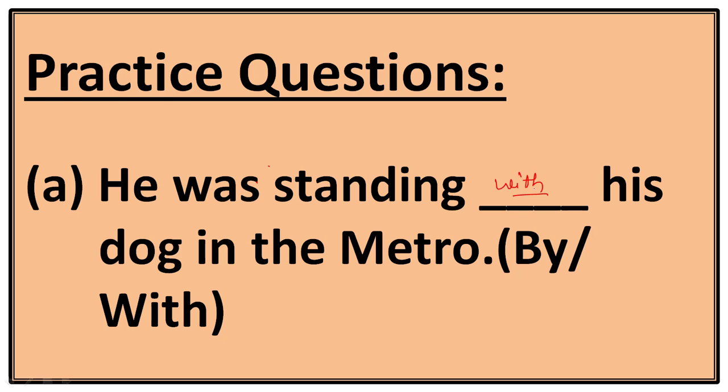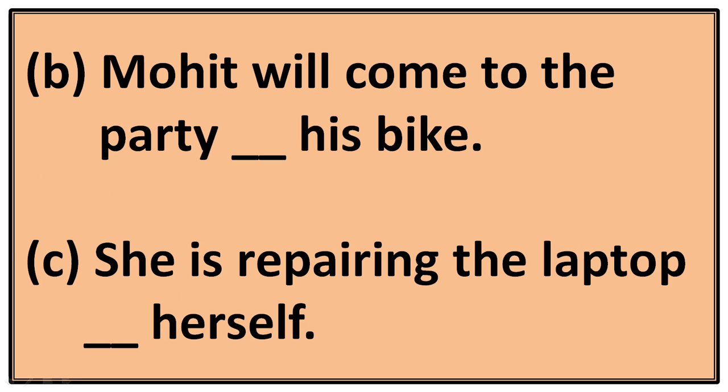Next question. Mohit will come to the party dash his bike. Here it is trying to denote the method of action. So here by will be the correct answer. We will use by. Next question, question number C. She is repairing the laptop herself. So herself is a reflexive pronoun. So we have to use by before reflexive pronoun.